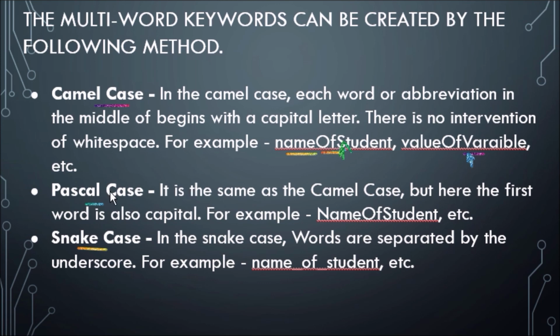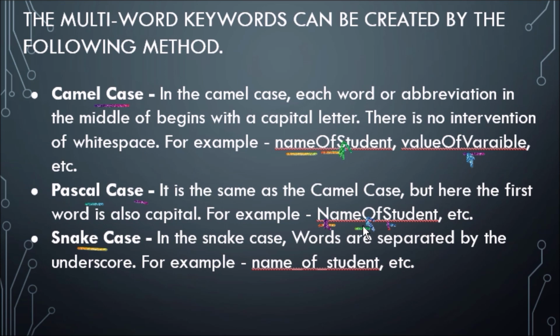Next one, Pascal case. What is Pascal case? It's the same as camel case, but here the first word is also capitalized. For example, NameOfStudent. In this, the first letter N is in uppercase. Next, the middle word O is also in uppercase. And next, S is also in uppercase.